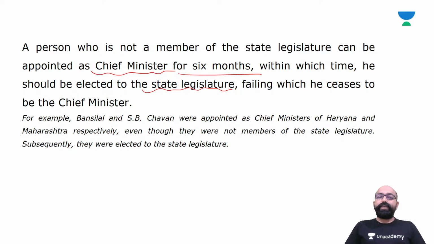So, for example, Bansilal and S.B. Chauhan were appointed as chief ministers of Haryana and Maharashtra. Bansilal in Haryana and S.B. Chauhan in Maharashtra, even though they were not members of the state legislature, and subsequently they were elected to the state legislature within 6 months.